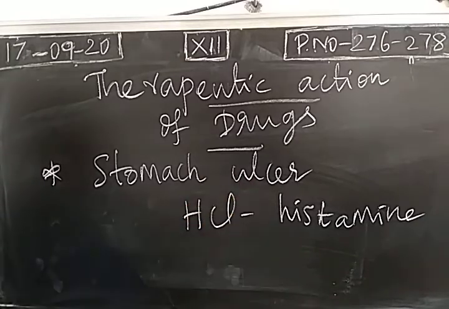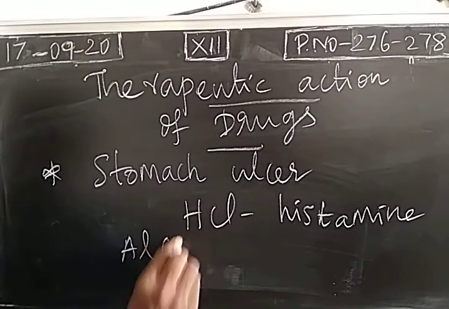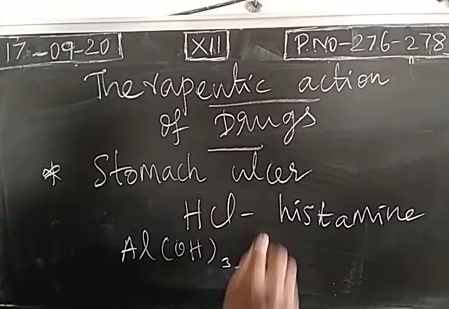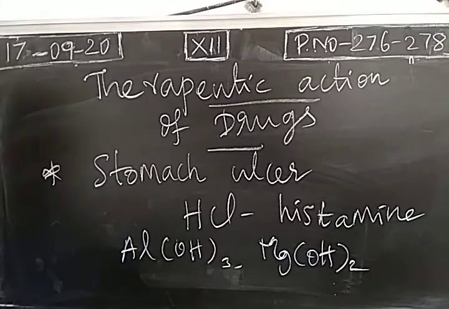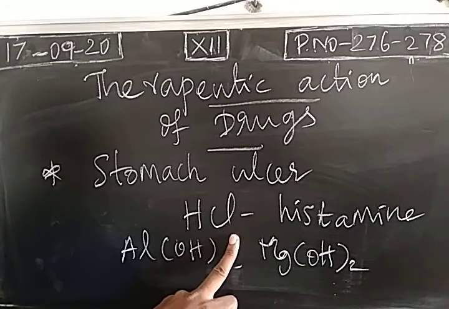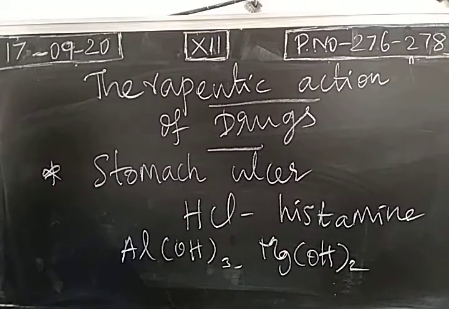Ordinary chemical compounds can be used, like aluminum hydroxide or magnesium hydroxide. Usually we think this is an acid secreted in the stomach, so when we take a base or alkali as a drug, the disease will be cured.